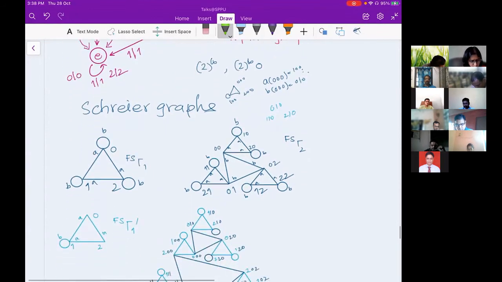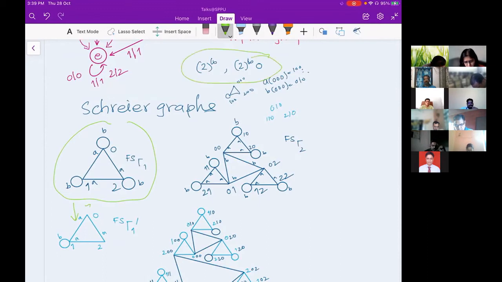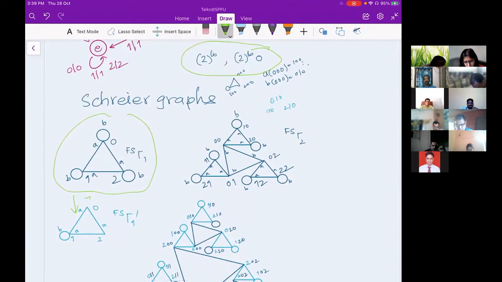So the tile graph of gamma 1, I'm removing the B loops at 0 and 1. Here, this is the Schreier graph, and this is its tile graph. And you can see why the loops are removed. They are removed exactly at the one length restriction of my post-critical sequences. And this is the second, where there are 4 triangles. That is my second level Schreier graph of the Gupta-Fabrykovsky group.